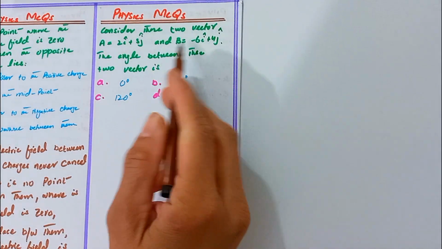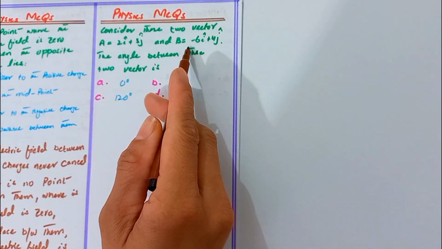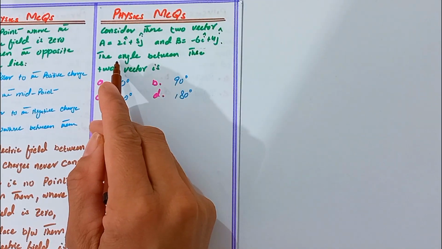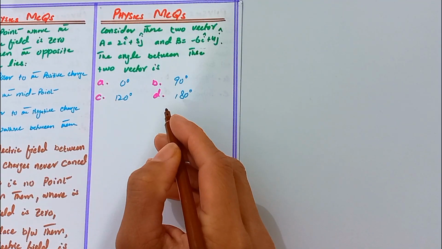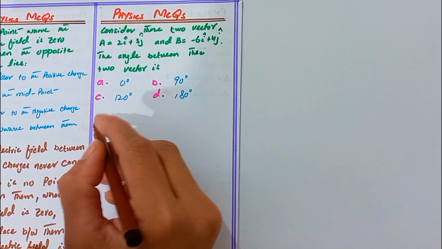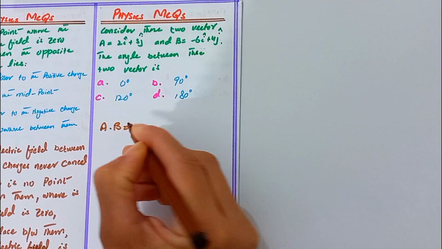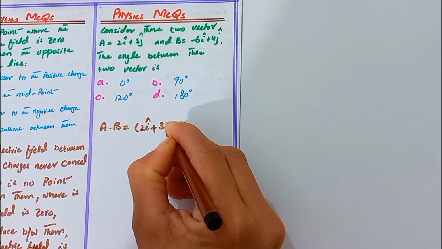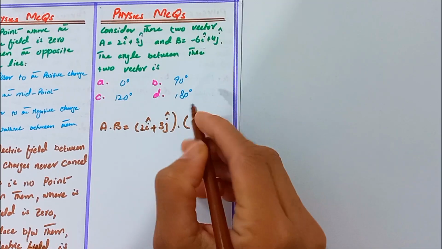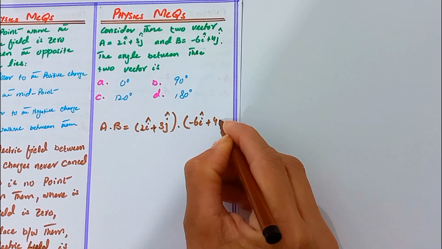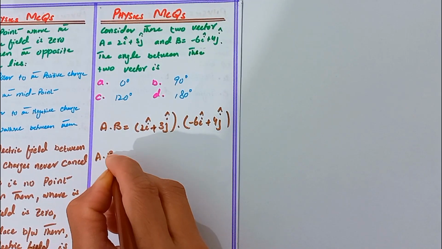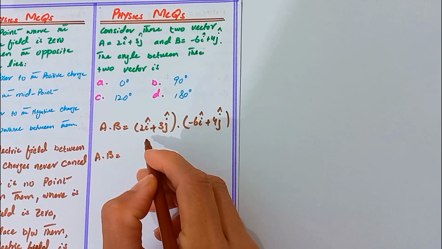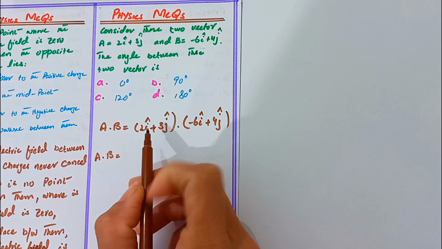They ask: consider these two vectors, A = 2i + 3j unit vectors and B = -6i + 4j unit vectors. The angle between these two vectors is, where we calculate the angle, we calculate the dot product A·B. A is 2i + 3j, dot B, that is given as -6i + 4j. So A·B, when we take the dot product, we multiply the same unit vectors.